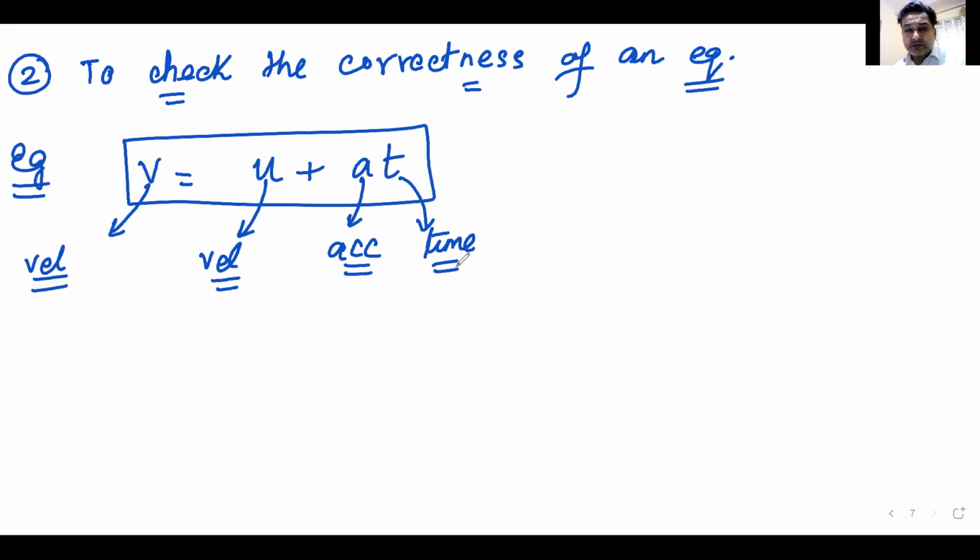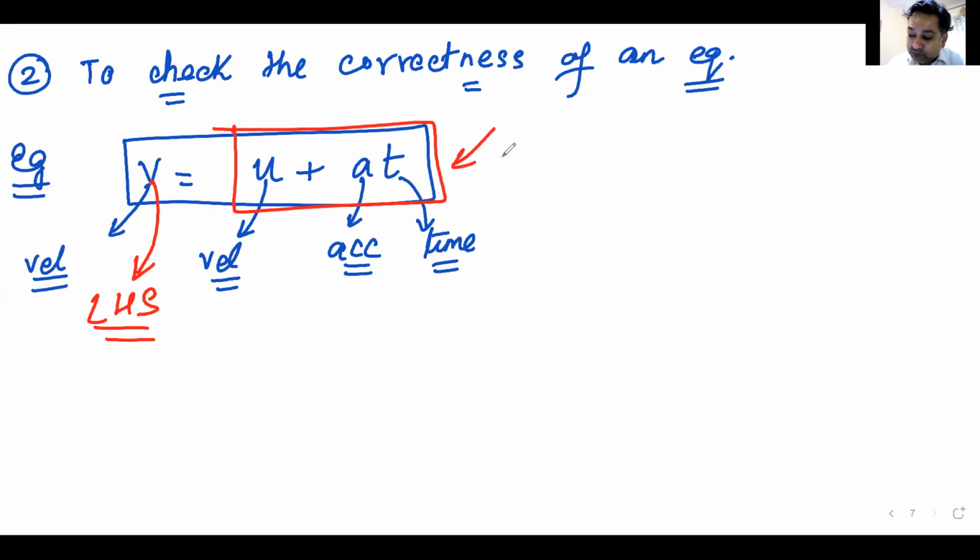So I will try to apply whatever I have read to this equation. Can you just recollect what we had read in the last class? And you can apply it here. That is why we read it. What did we read in the last class that we can apply over here? Yes. So the dimension on the left hand side must be equal to the dimension on the right hand side.